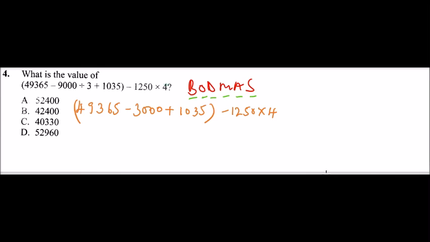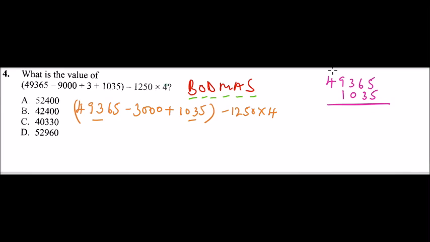Now again, we apply the BODMAS. From division, we don't have multiplication, so we go to addition. So we are going to add this value and that value. So you write 49,365, you add 1,035.